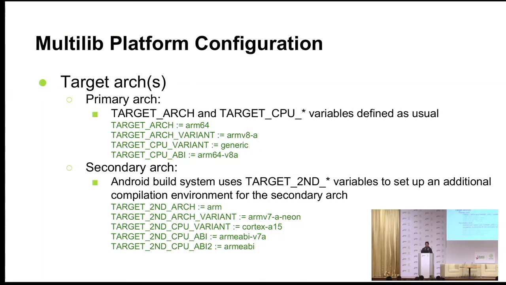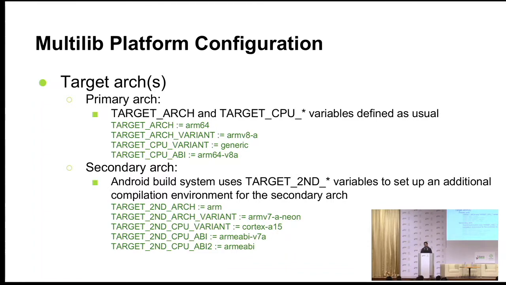So this is how a standard platform configuration looks for a multi-lib build. If you are familiar with Android device configurations, prior to Android Lollipop, you only used to specify target arch and target arch variants, CPU variant, CPU ABI, and other things. Now, it is pretty much the same thing. It's just that target arch corresponds to your primary architecture. So you see, I specified target arch as arm64 and all the relevant bits as armv8 and ABI as arm64-v8a.